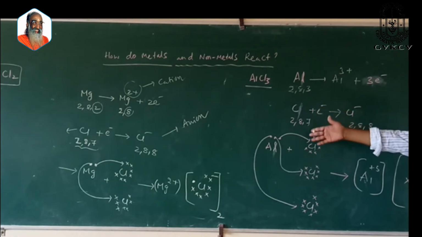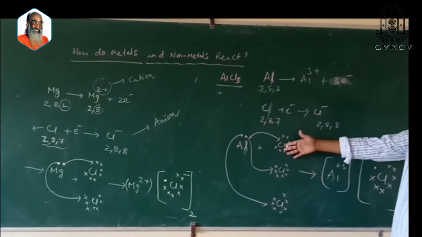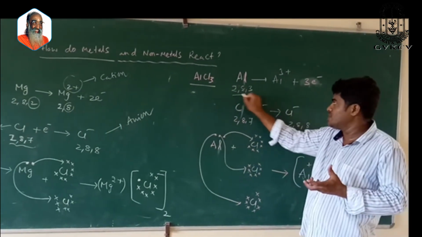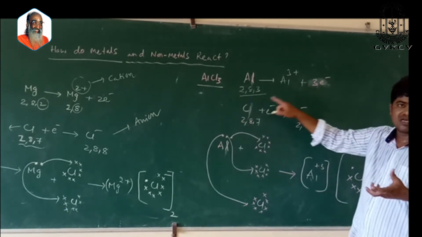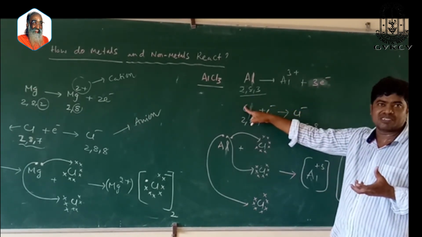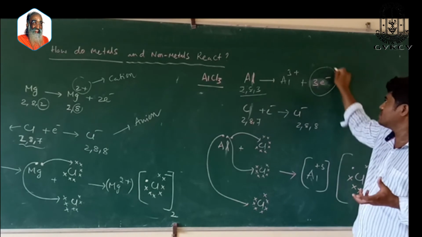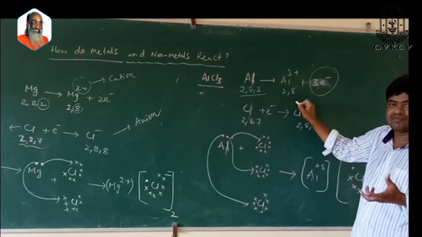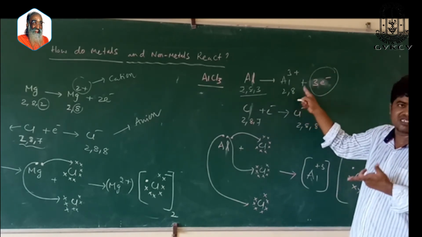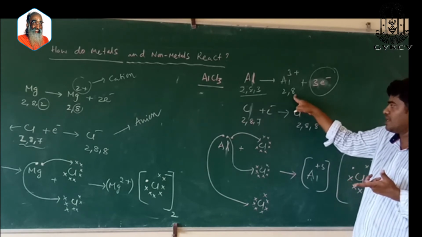Coming to AlCl3, aluminum chloride. Aluminum, whose atomic number is 13, has electronic configuration 2, 8, 3. It loses 3 electrons and it attains octet. That is, it is getting 8 electrons in its outermost shell.